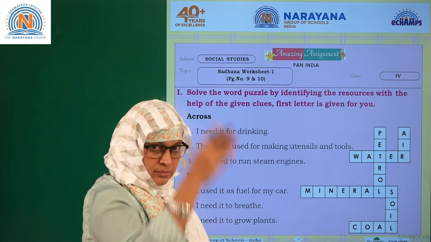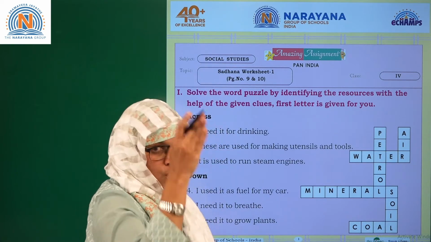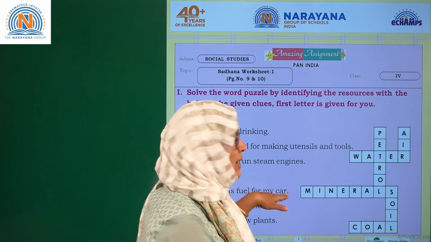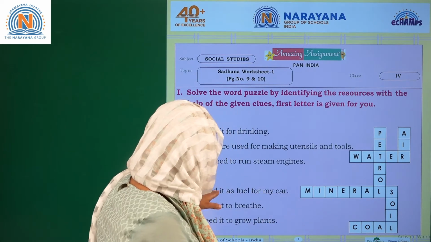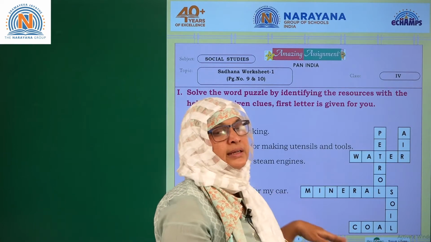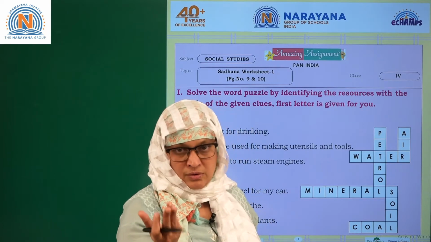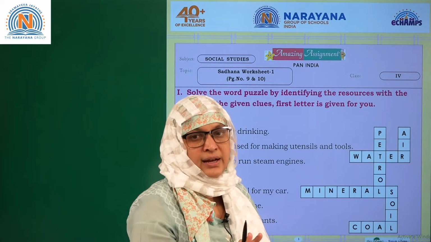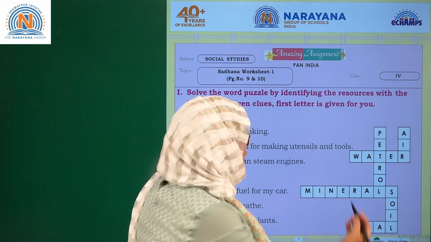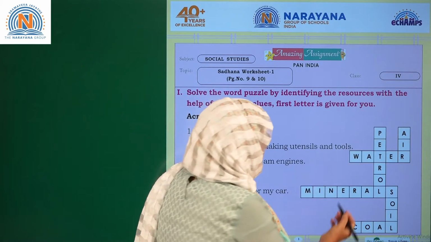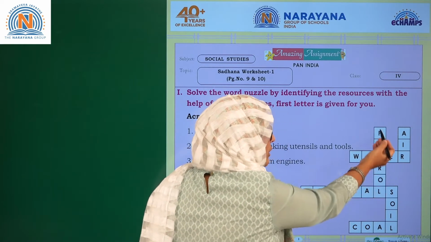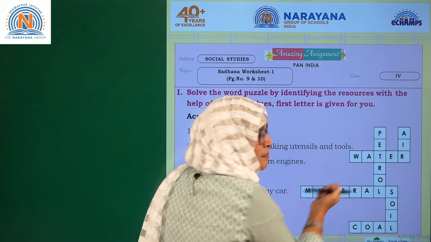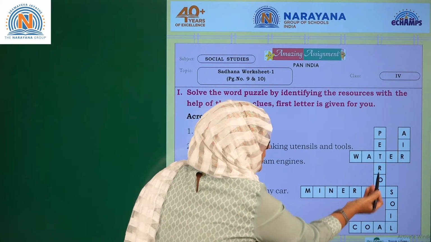Now down. Okay, down is what? Is a vertical line. Now I use it as fuel for my car. It can be petroleum, it can be kerosene. But here already the clues have been written. So now you need to match it up, whether kerosene is matched or petroleum is matched. Here T is there. So definitely it's petrol. P-E-T-R-O-L, petrol. See here, here L, here T.